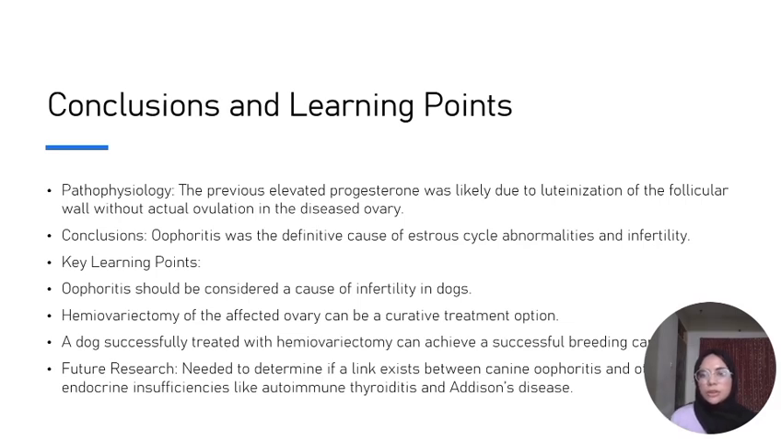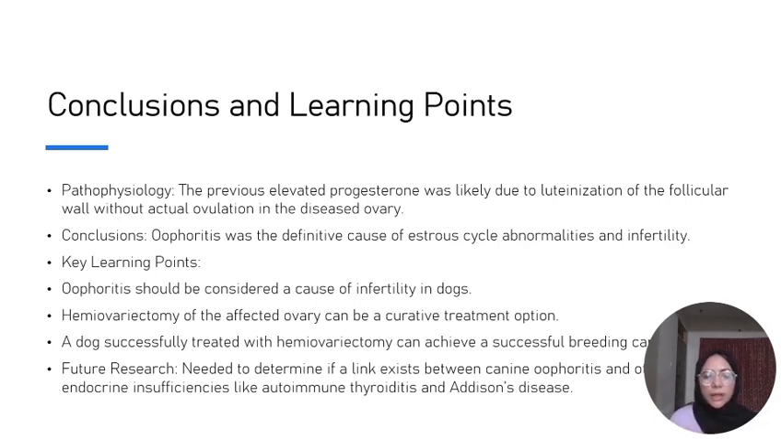While concluding the case study, we will discuss the pathophysiology. The pathophysiology in this case was elevated progesterone, likely due to luteinization of the follicular wall without actual ovulation. And the oophoritis was the definitive cause of the estrous cycle abnormalities and the infertility in the bitch after so many breeding attempts.